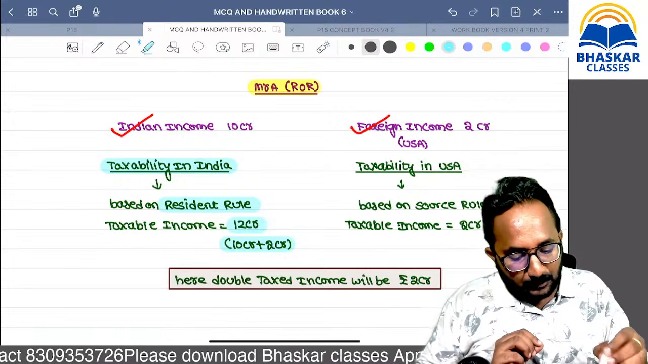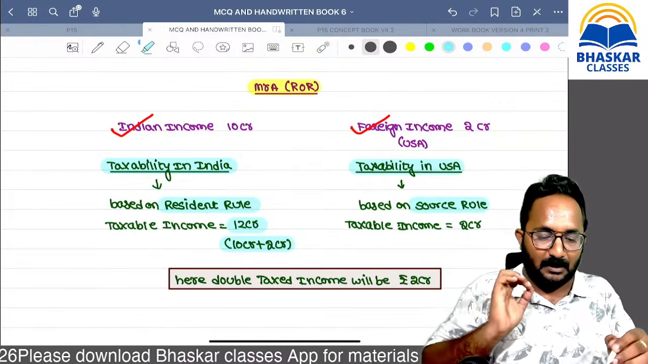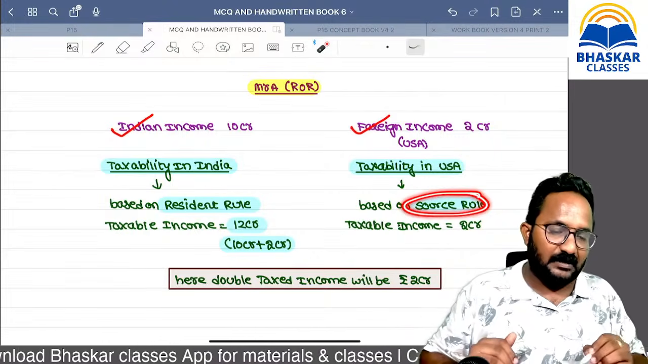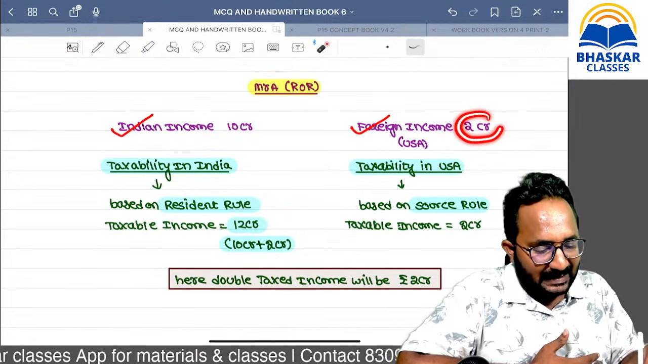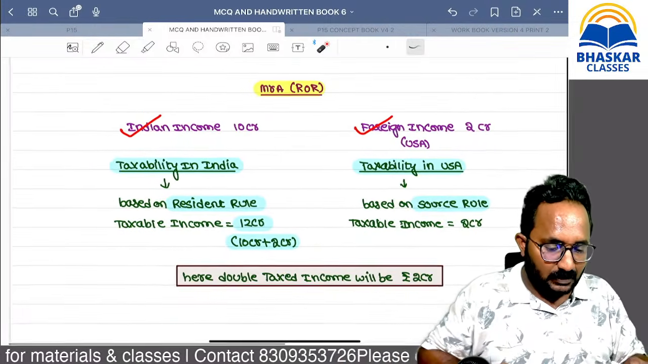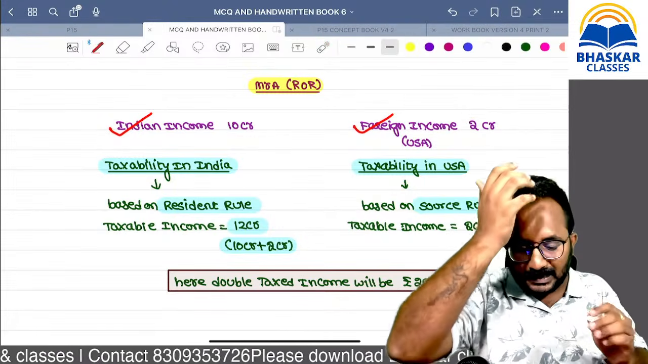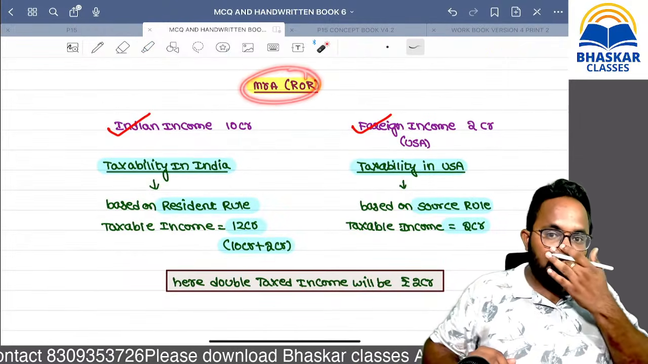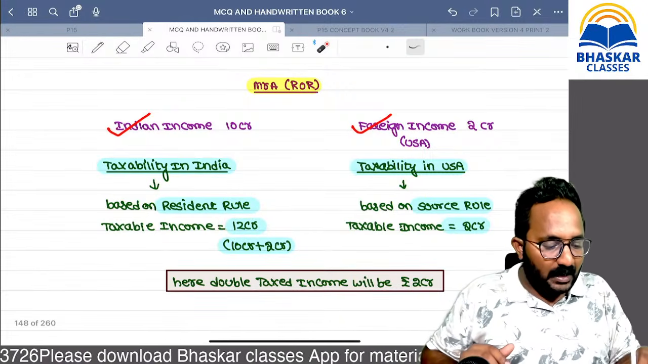Now, what about the foreign countries? The foreign country will also collect tax based on the source rule. Remember, India always collects tax based on the resident rule, while foreign countries collect tax on the source rule. Based on the source rule, what is the amount earned in the USA by Mr. A? 2 crore. So the taxable amount in that foreign country is 2 crores. Now Mr. A is paying tax in India on 12 crore and in the foreign country on 2 crore.